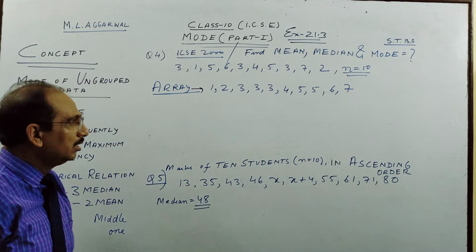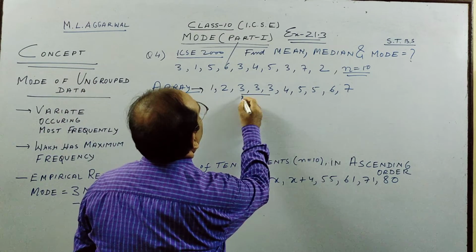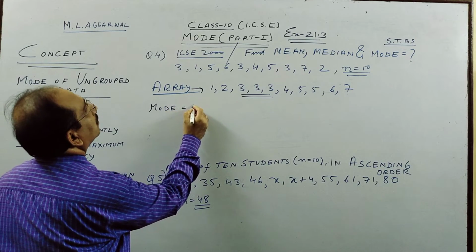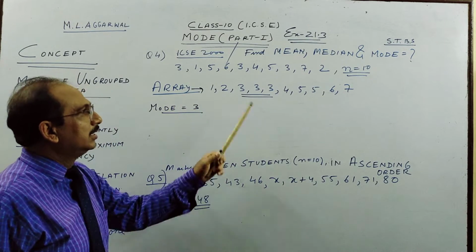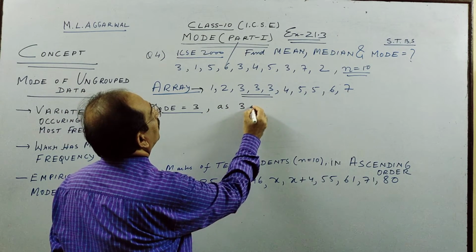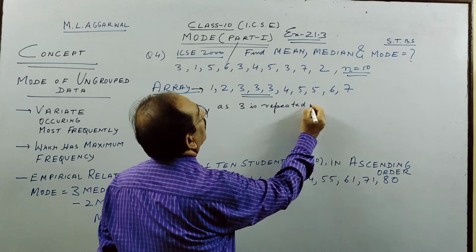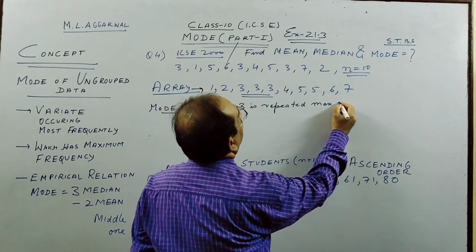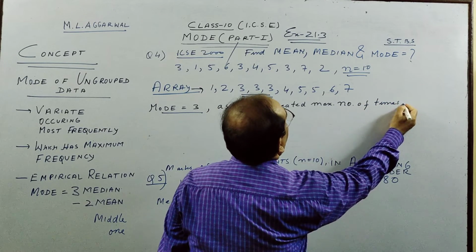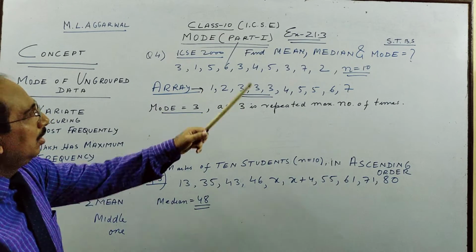But when you put in ascending order, see here, without anything I know that mode is 3. It is repeated the maximum number of times, as 3 is repeated maximum number of times. Next thing you will see, children, is your median.